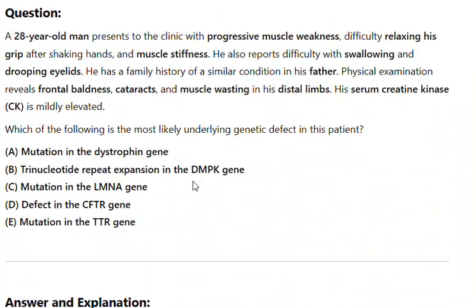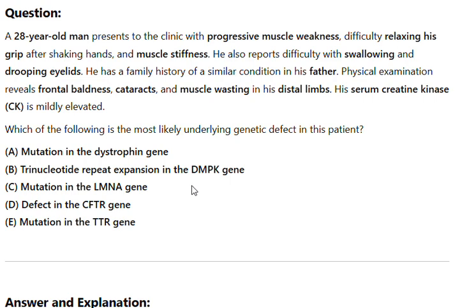USMLE style question on myotonic dystrophy. Question. A 28-year-old man presents to the clinic with progressive muscle weakness, difficulty relaxing his grip after shaking hands, and muscle stiffness. He also reports difficulty with swallowing and drooping eyelids.